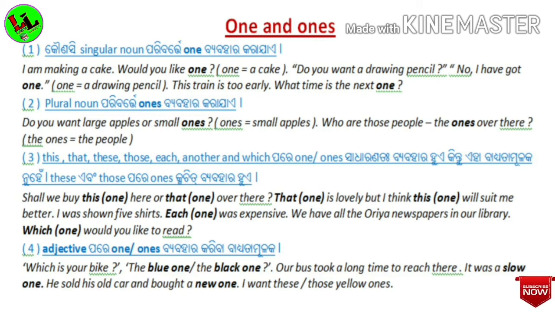Then this train is too early. What time is the next one? Next one means the next train. Now we will see the second point. We use ones, O-N-E-S, ones, instead of plural noun. For example, do you want large apples or small ones? Here, ones means small apples.